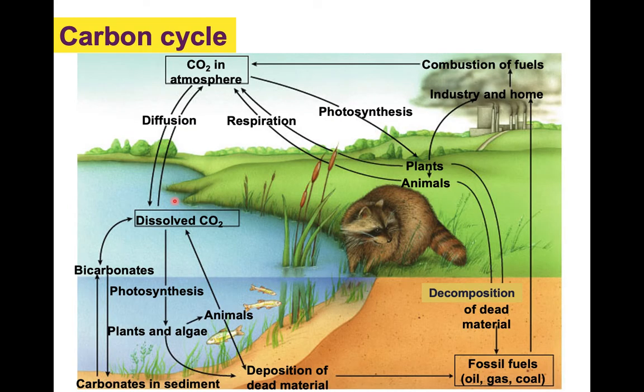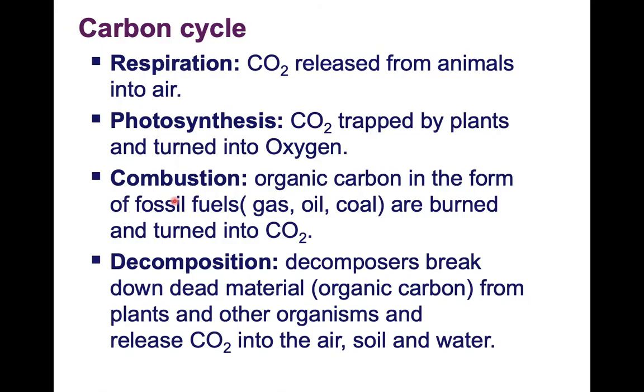Okay, now let's look at the carbon cycle. For the carbon cycle, you are responsible for 4 different processes: respiration, photosynthesis, combustion, and decomposition. So let's look at those. And here's a definition of all the different processes. I'm going to go back and forth and show you where these processes are happening. So first, let's start with respiration.